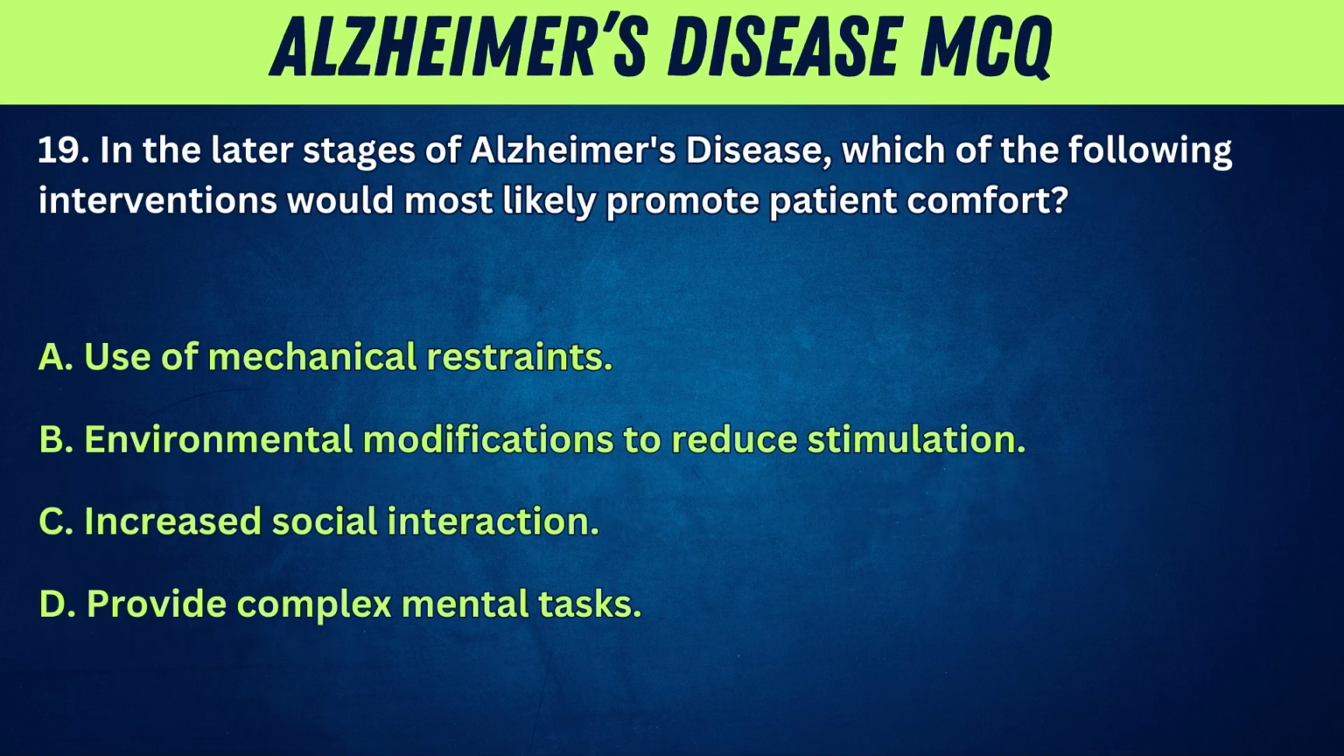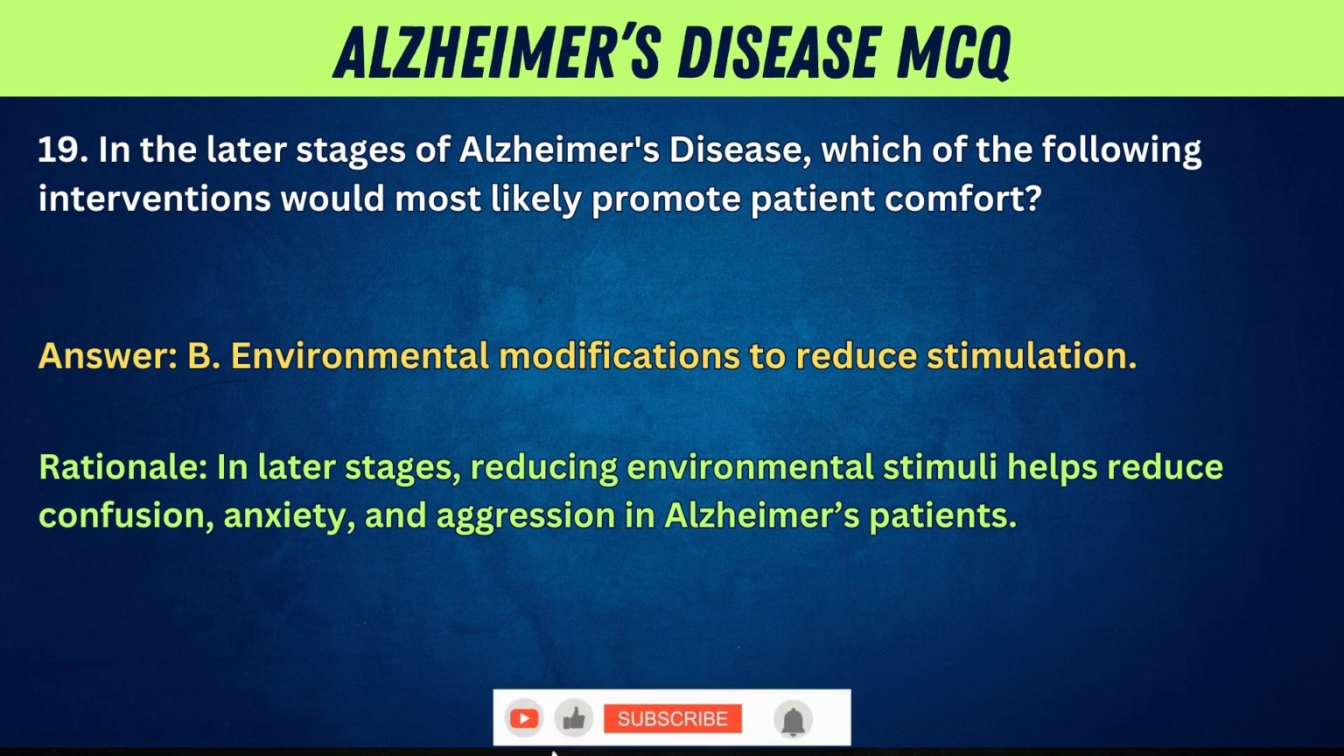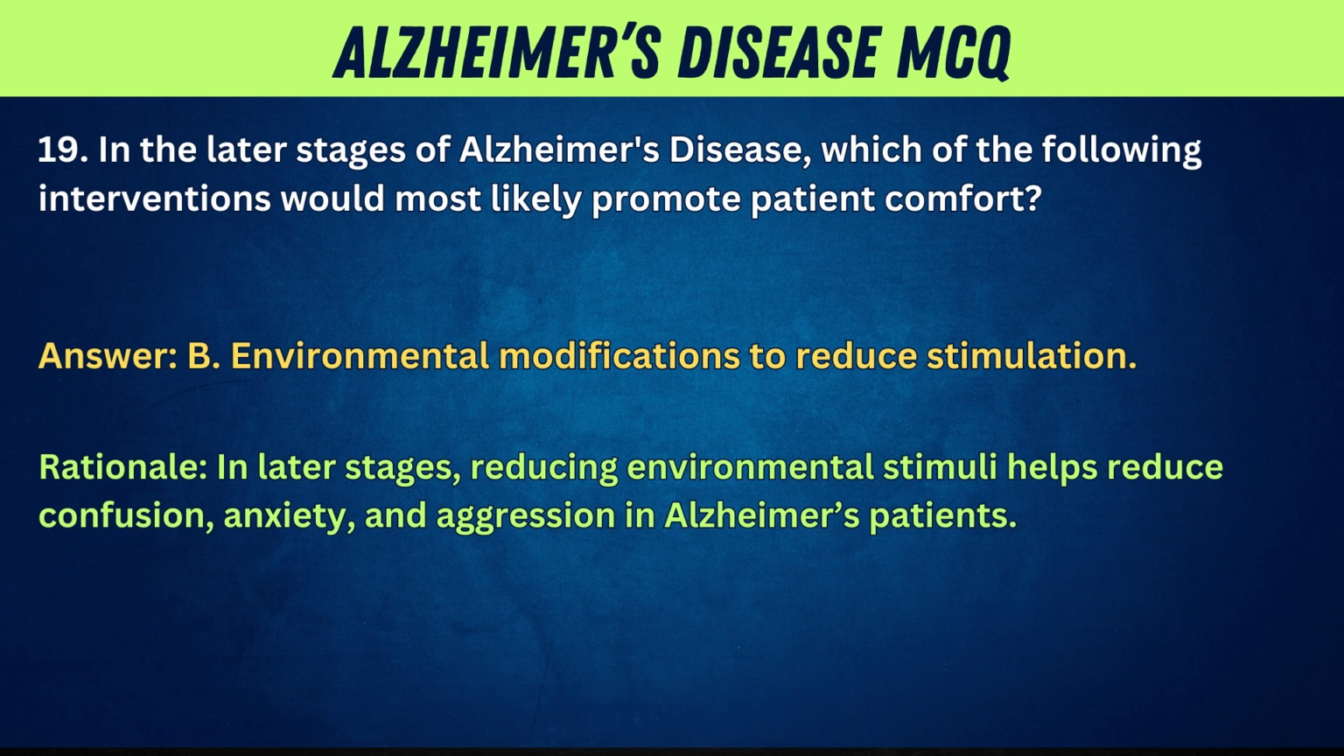neuronal damage. 19. In the later stages of Alzheimer's disease, which of the following interventions would most likely promote patient comfort? A. Use of mechanical restraints. B. Environmental modifications to reduce stimulation. C. Increased social interaction. D. Provide complex mental tasks. Answer: B. Environmental modifications to reduce stimulation. Rationale: in later stages, reducing environmental stimuli helps reduce confusion, anxiety, and aggression in Alzheimer's patients.